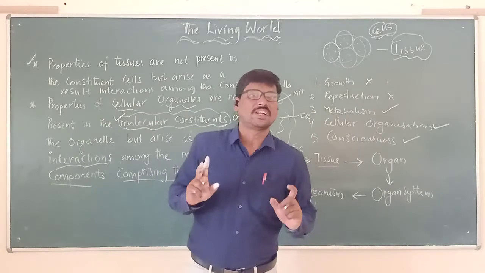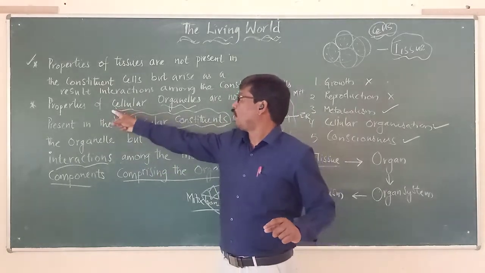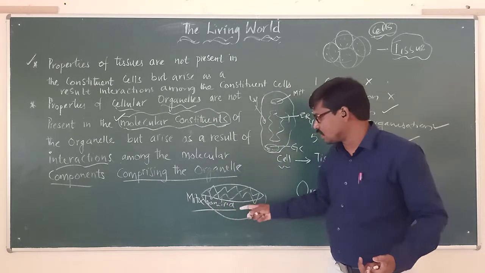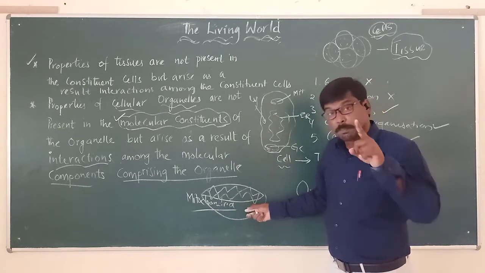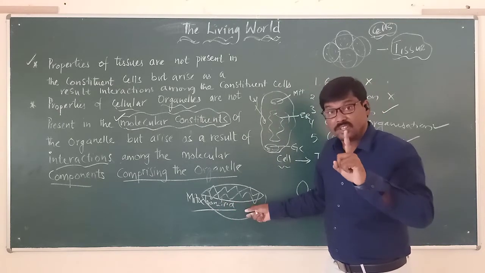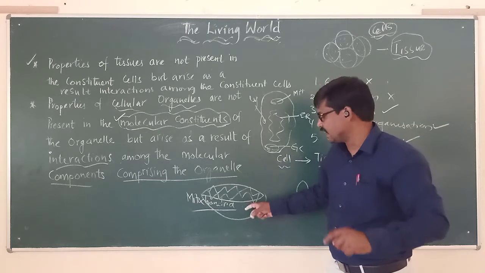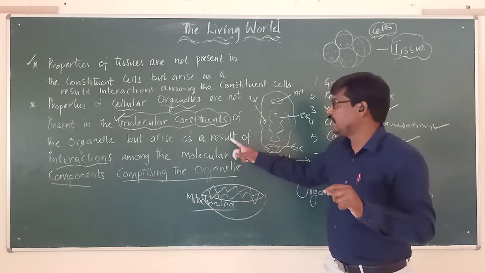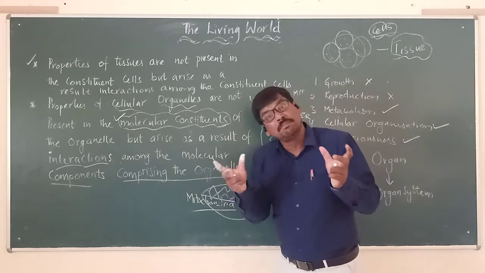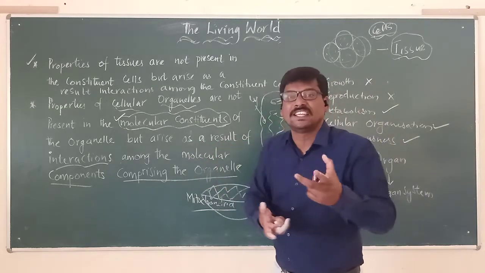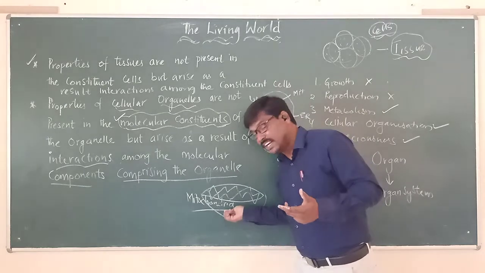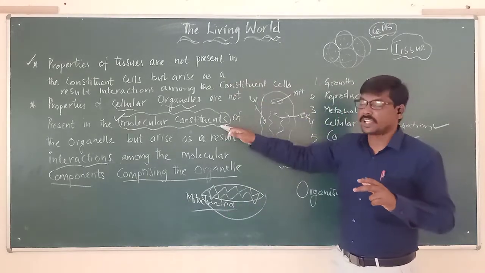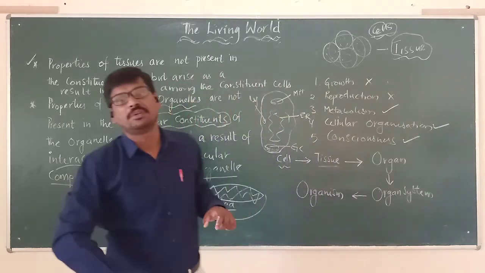So let us make it very simple to understand, the second point. Properties of cell organelles. Now we have to understand the properties of the cell organelle. But the properties of a cell organelle will not depend upon one chemical present in that particular cell organelle. But it will depend upon many molecules that are interacting between them within that cell organelle. So these two points are very important to keep in mind.